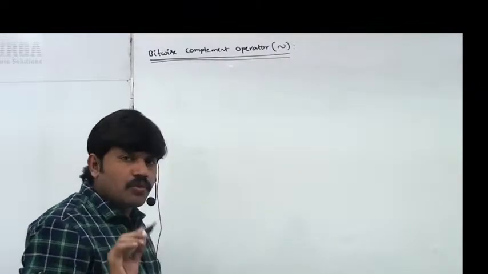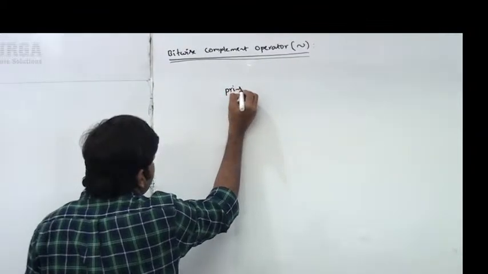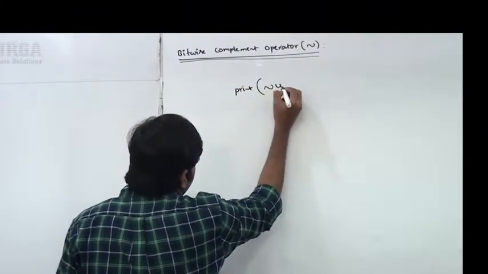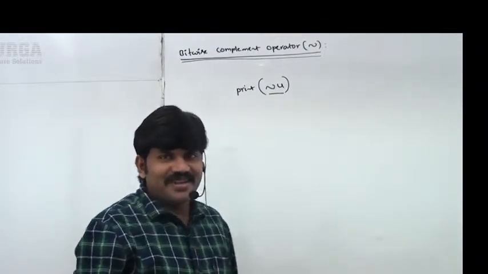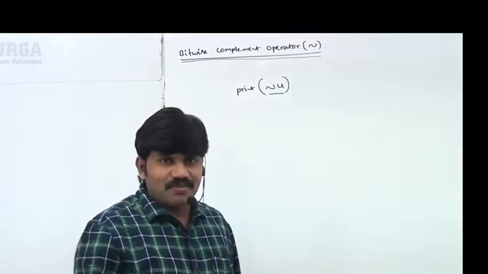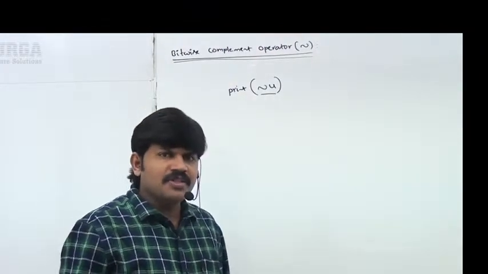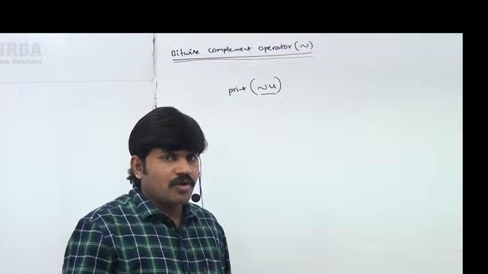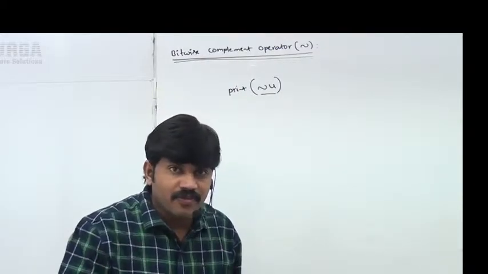How is it going to work? Very simple. If I ask print of bitwise complement of 4, tilde of 4, what answer are we going to get? Can you please guess? Negation means bitwise complement: 0 will become 1, 1 will become 0.